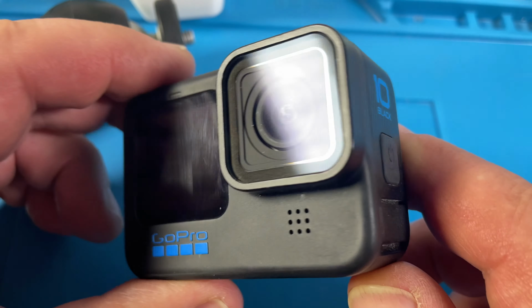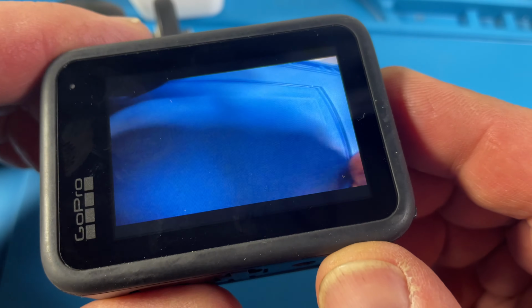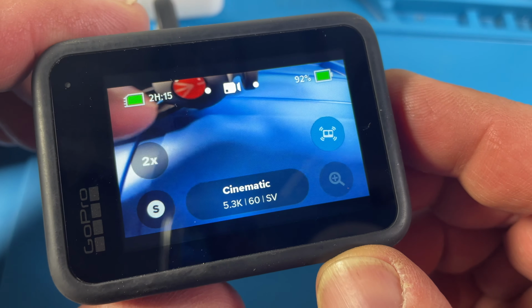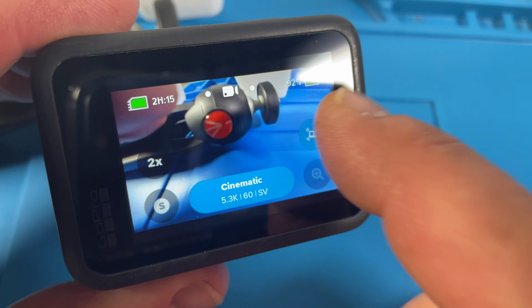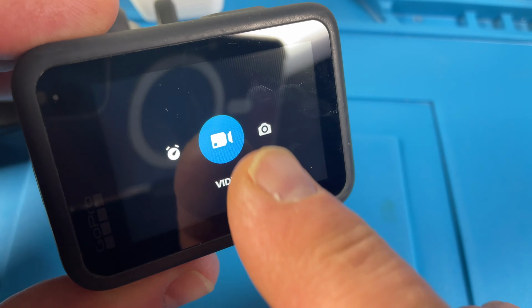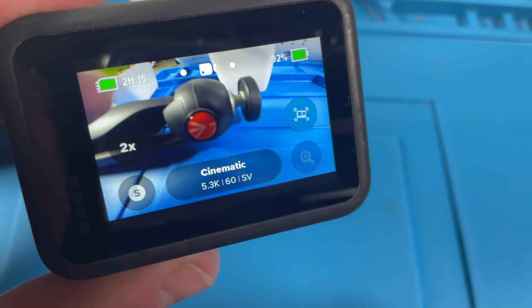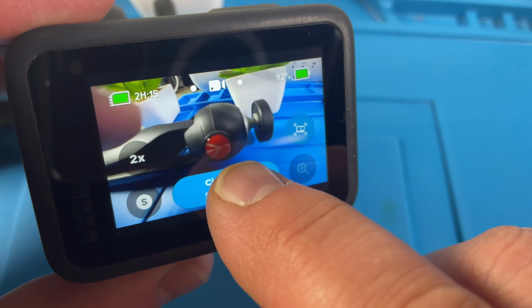Ed was asking on my channel, the GoPro Hero10 Black, where do you change the wind settings for wind noise reduction? And this is very easy when you're in the video recording mode. So if you swipe left and right, you go time lapse or here video, right? So when you're in video, there's this button down there that shows you what you're recording, right?